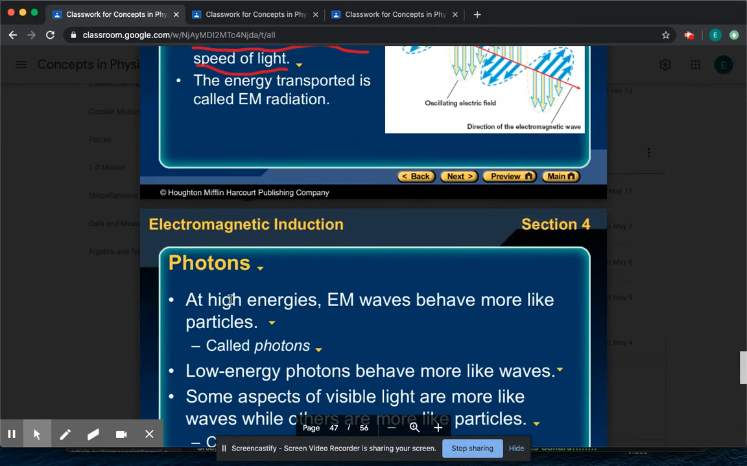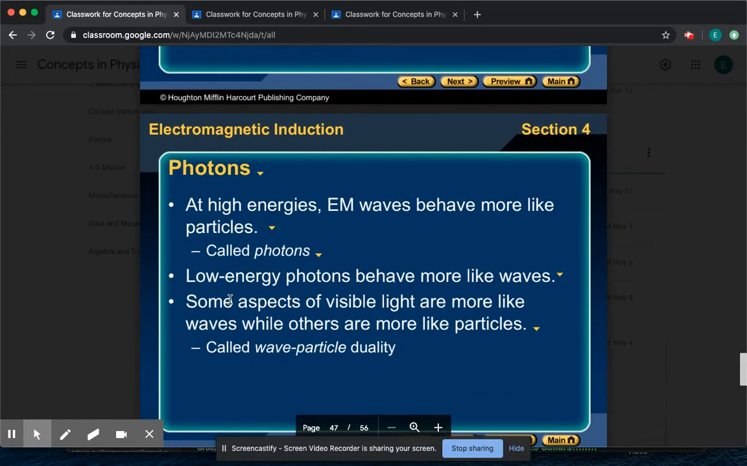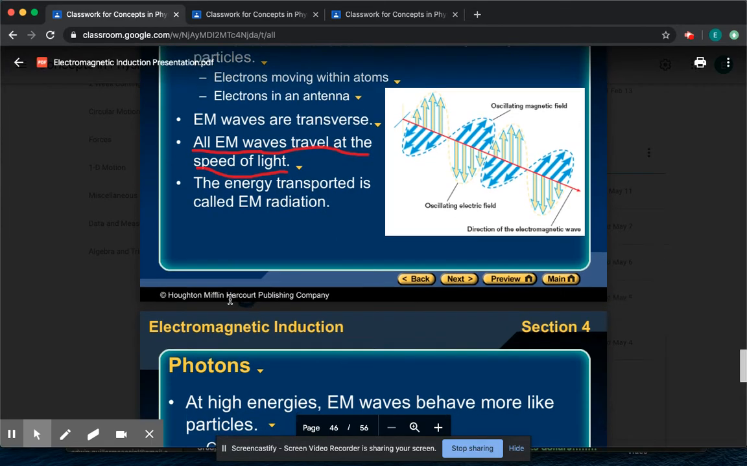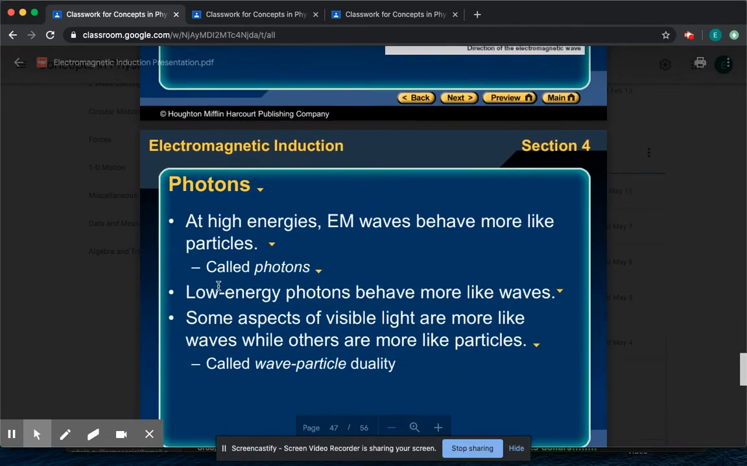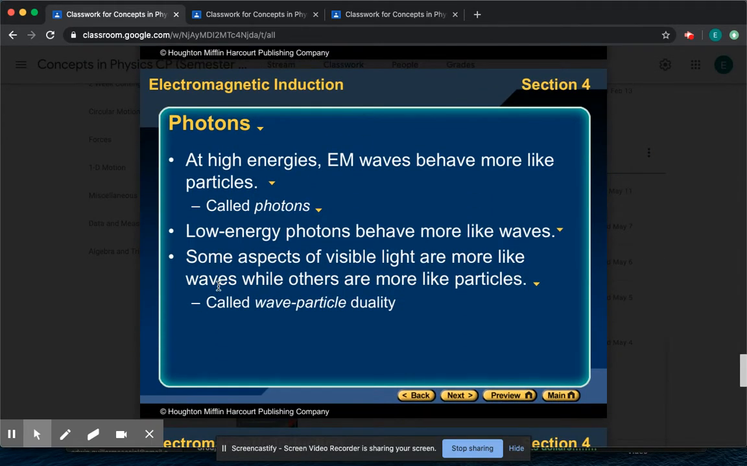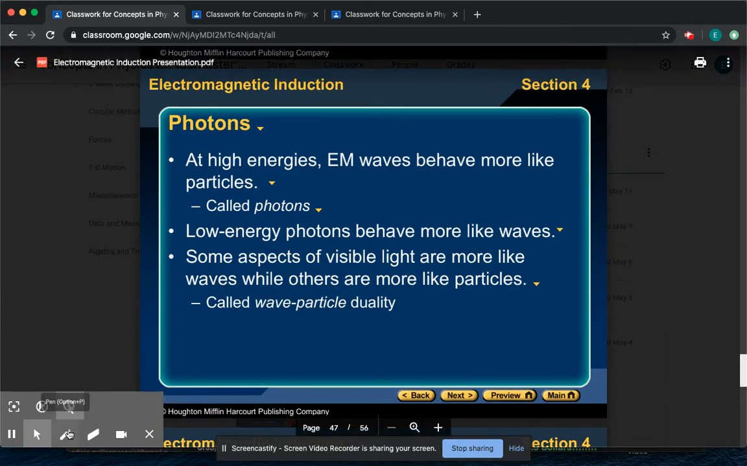Okay. Now, I want to go over the important points. I'm not going to focus on too many little things. I'm going to highlight the things that you should know. So there's this thing called wave particle duality. That's what they call it here. To summarize that, what they're saying is that light can behave both as a wave and as a particle.